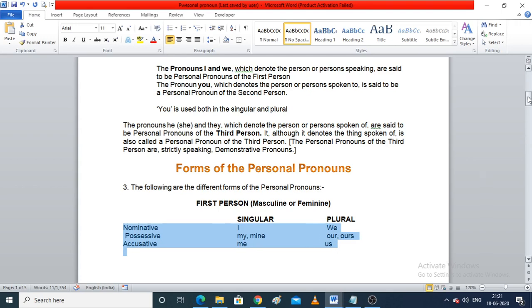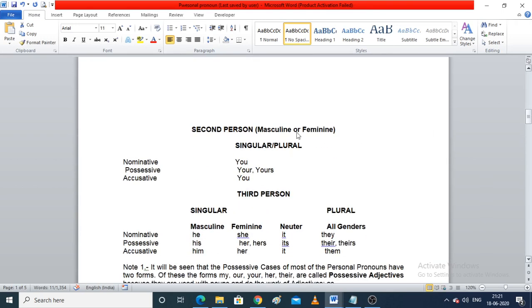Fine. Let's come up to second person, which can be masculine or feminine, that is male or female. Now what are the nominative, possessive and accusative pronouns in second person? You, your or yours, and then you. So you, your, you. Fine. Now third person.